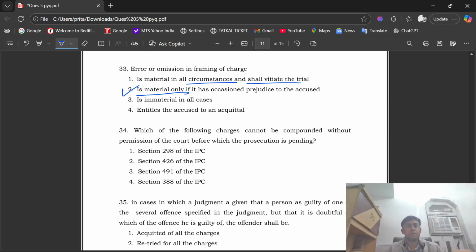Question number 34. Which of the following charges cannot be compounded without permission of the court before which the prosecution is pending? The right option is option number 4, that is section 388 of IPC.